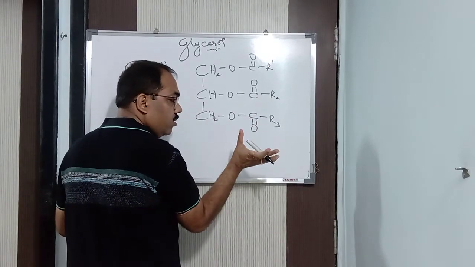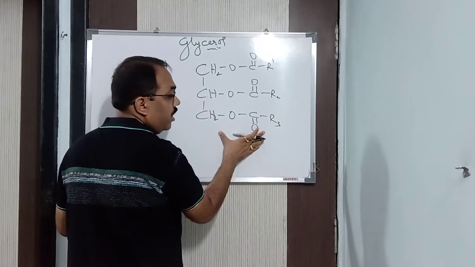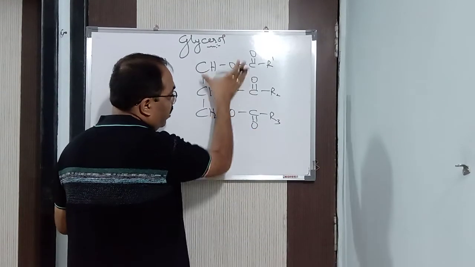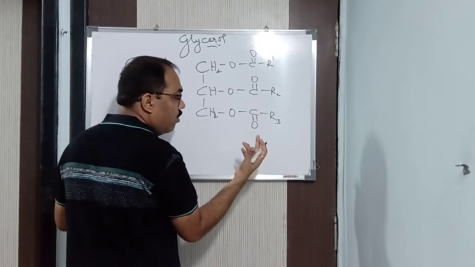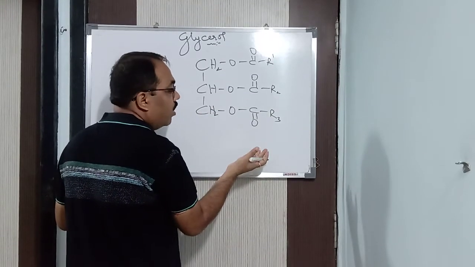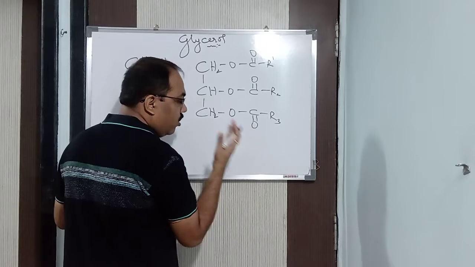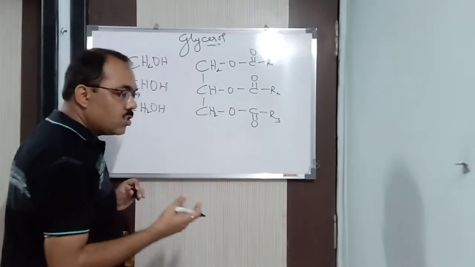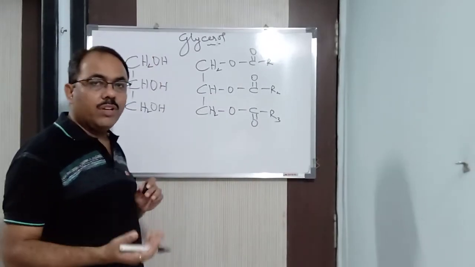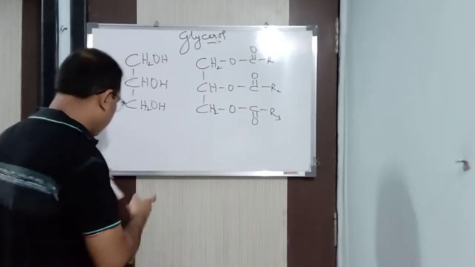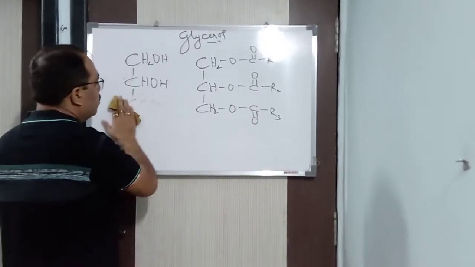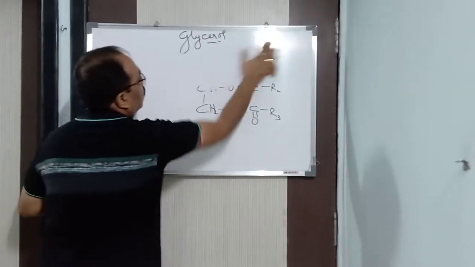Whatever you call them, they are the salts of higher fatty acids from which we extract and prepare glycerol. How? I told you, we go for hydrolysis. When we go for hydrolysis with NaOH, that is called saponification, which we generally do for the preparation of soap. Now what is the process by which we get glycerol? Now look at the board.